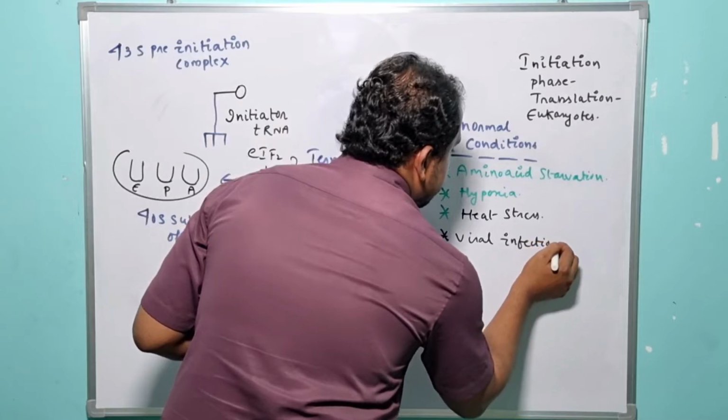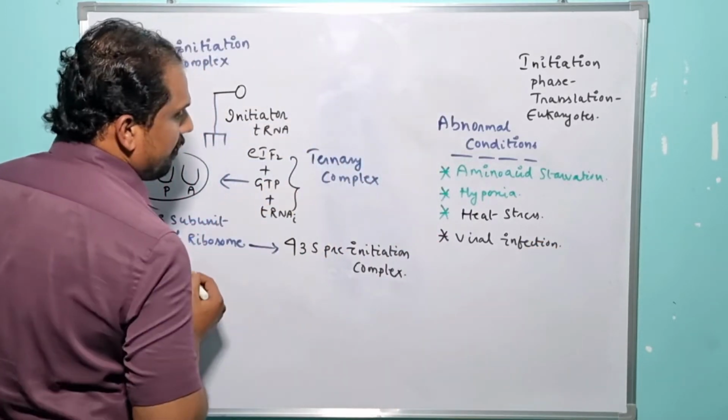So all these are the various strategies which inhibit the ternary complex formation, right?